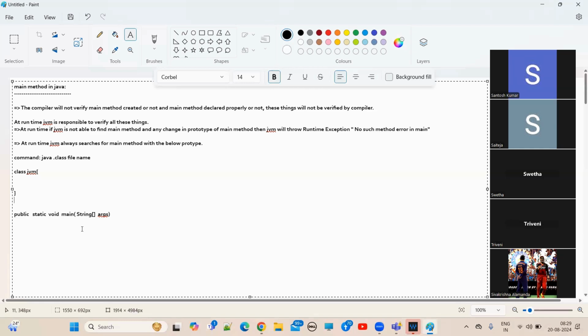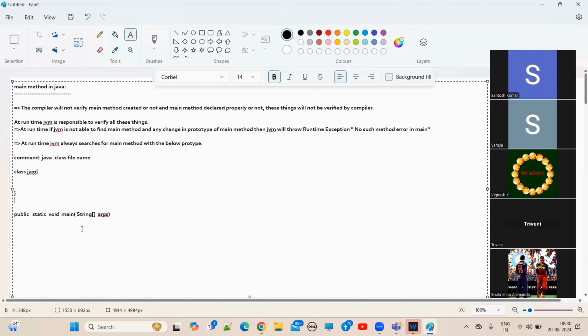Okay, so let me explain now. Just remember, here public. Who will call this method? Who will call this main method? JVM will call this main method. So where is the JVM? When you install Java, already we discussed, right? As part of the Java software itself, JVM will be there.